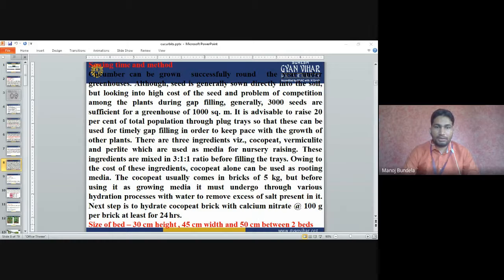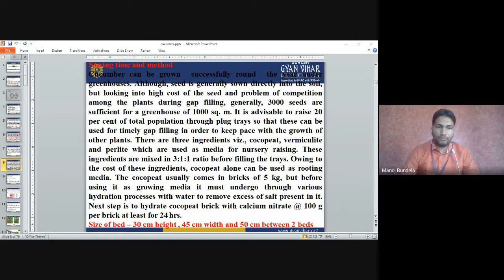There are three ingredients we use as media for nursery raising: coco-peat, vermiculite and perlite. In the pro tray or plug tray we use this media. These ingredients are mixed in a 3:1:1 ratio before filling the tray.